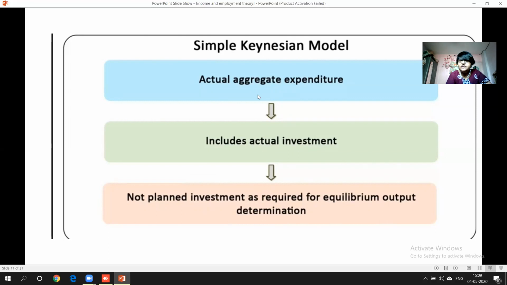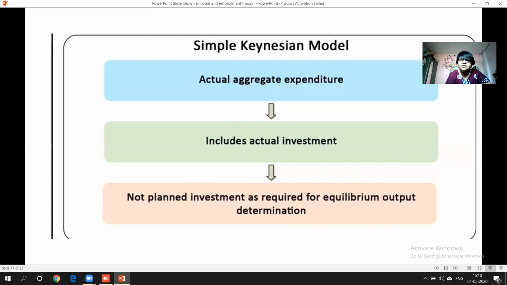Now, what is the difference between the actual and the planned one? For example, a person is ready to spend 500 rupees for his shoes, right? But he went to the market and got the shoes at 400 rupees itself. He was planning to spend 500, but he got it at 400. So actually it's 400, but he planned for 500. It can be reverse also. He might have planned for less, and actual might have been more.